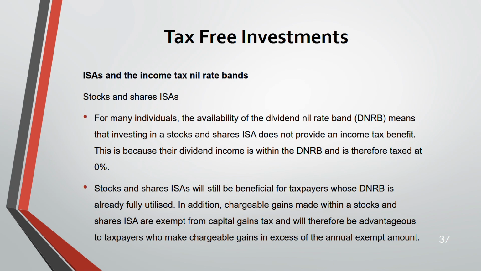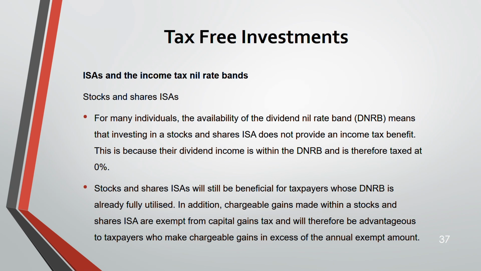For them, the stocks and shares ISA will be beneficial. See, unlike the savings nil rate band, here we don't have a limit that you have to be a higher rate taxpayer only to get the benefit. No, 1,000, irrespective of what your taxable income is, you will get 0%.